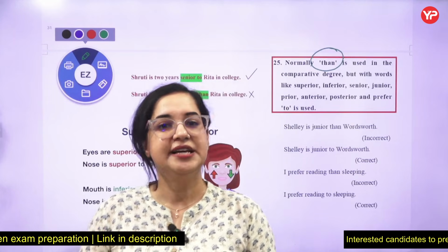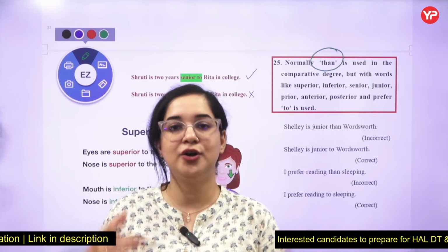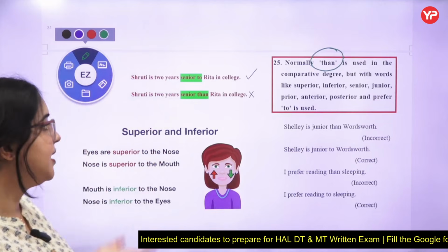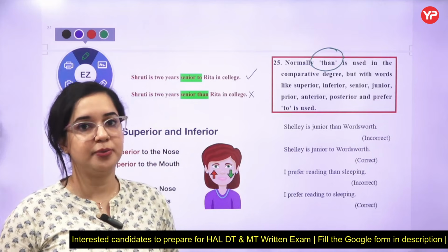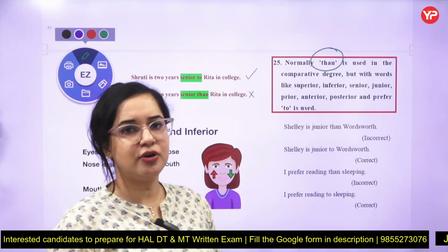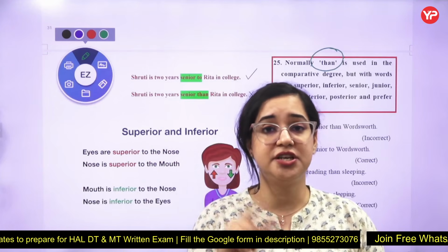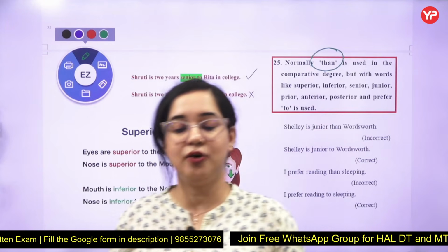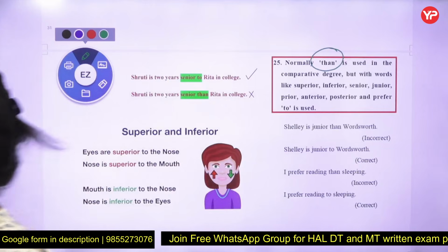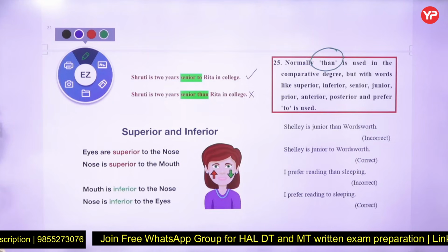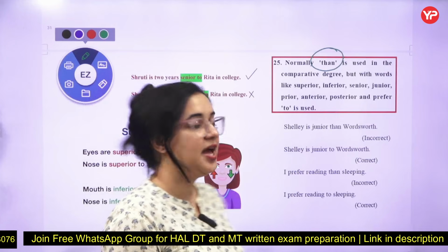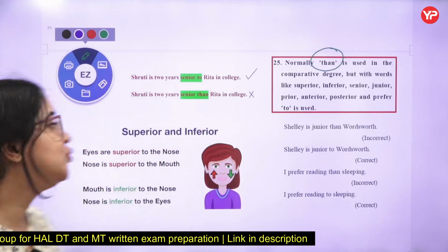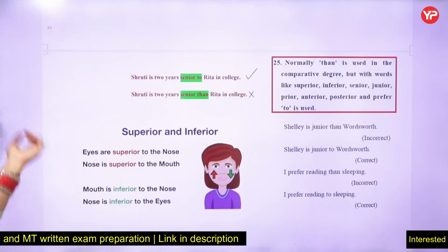But if I say Sita is superior to Geeta, the words which end with -ior will take "to" with them. Even words like prefer and preferable: you like tea or coffee? Perfectly fine. I prefer tea to coffee. It is not "I prefer tea over coffee" or "I prefer tea than coffee." So this is a very important rule: normally we compare two things with a comparative degree and take the word "than" with them, but in this particular case it is always "to". So the 25th rule is also done.